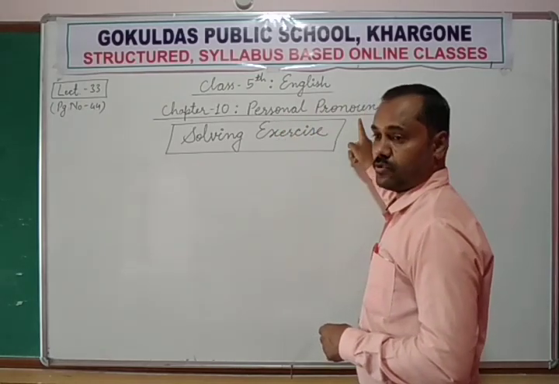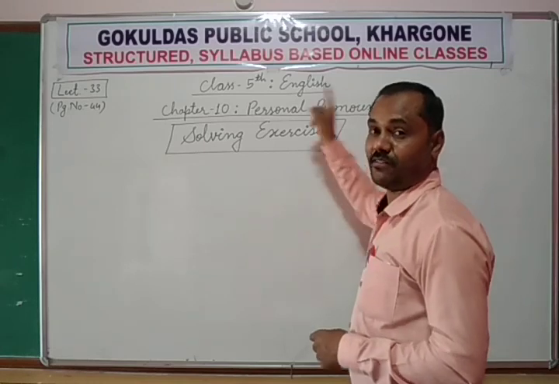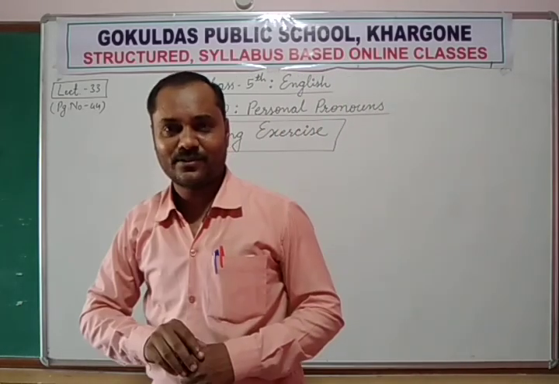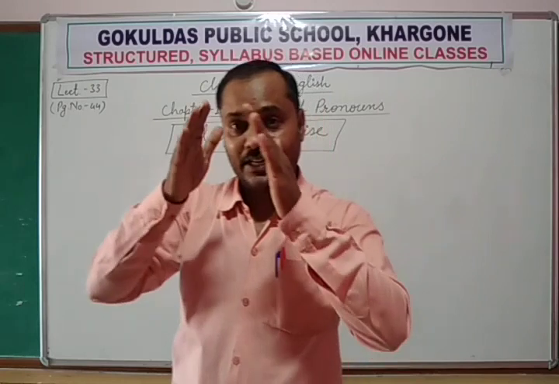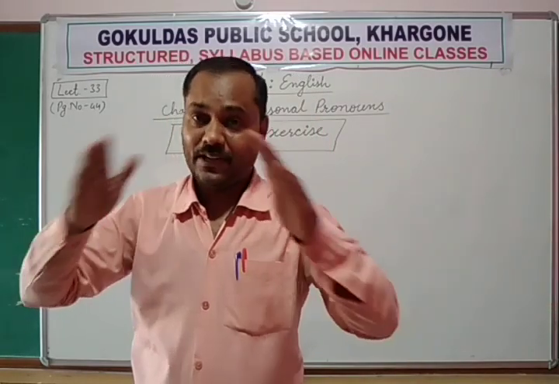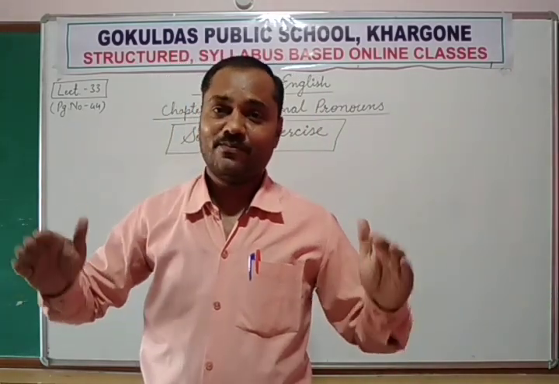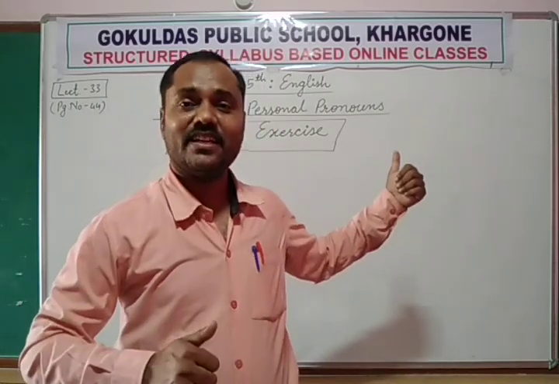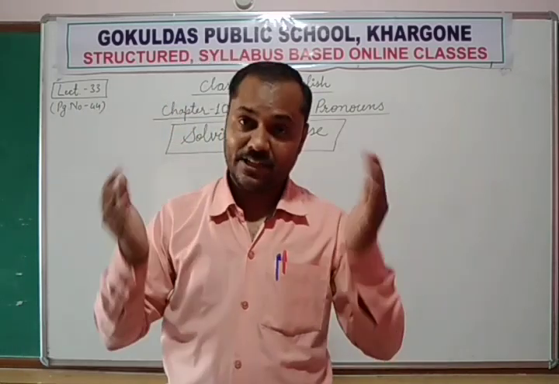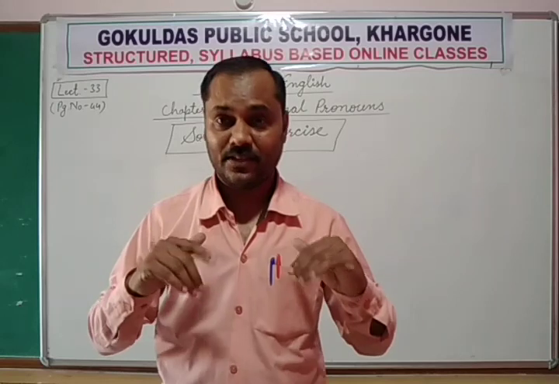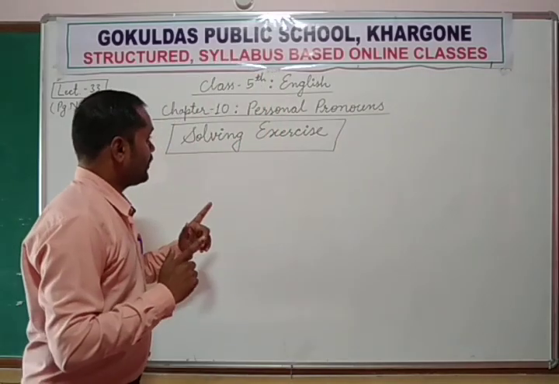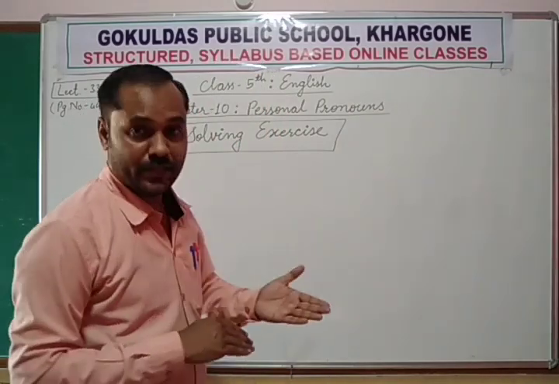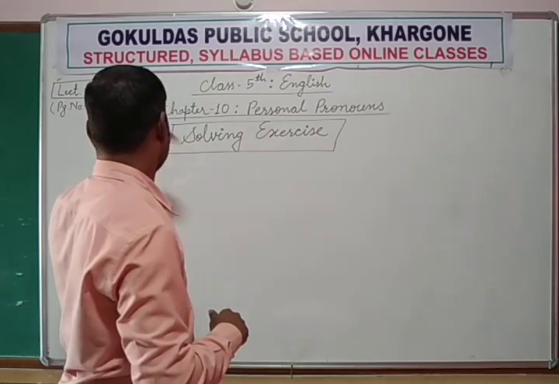The pronouns we classify on the basis of person are called personal pronouns. Did you understand? Did you recall it? That is what we learned in the previous video, lecture number 32.